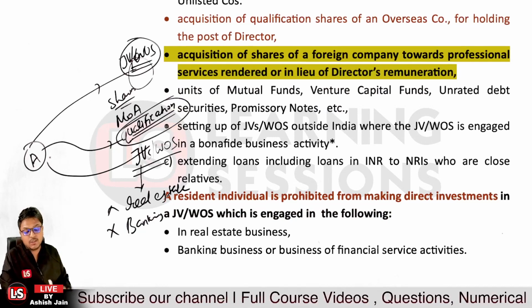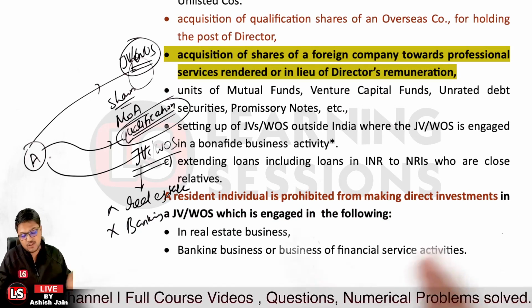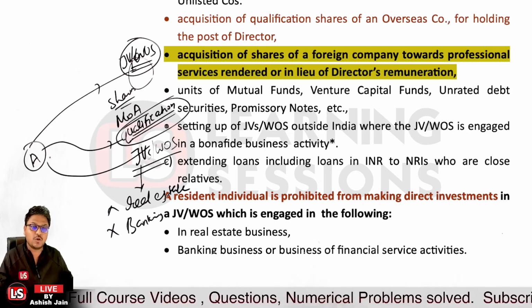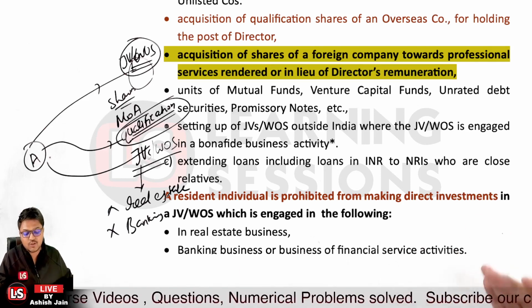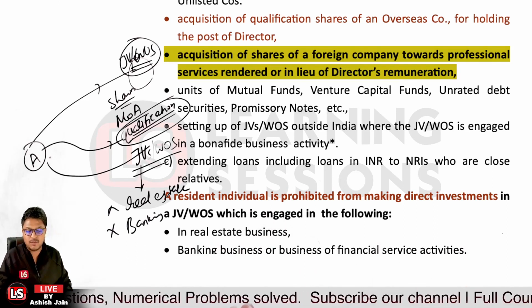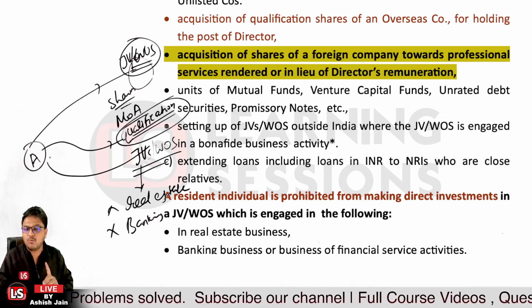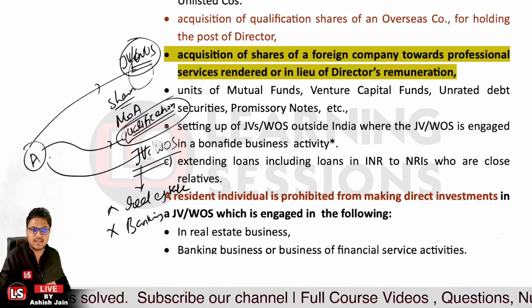Further, you can also extend loans to your close relatives, but whenever you extend loans to your close relatives or NRIs, that loan must be a known interest bearing loan and must be given for a period of at least 1 year. Okay, so that's the case related to it.